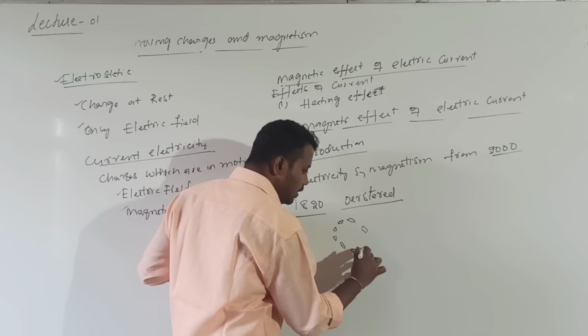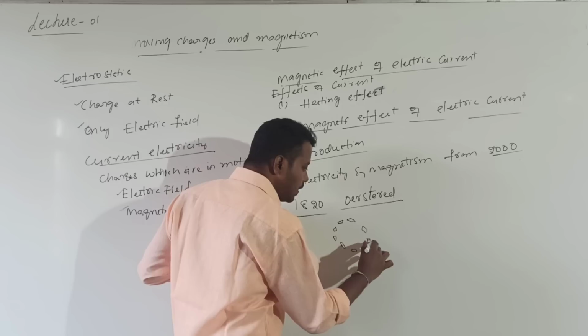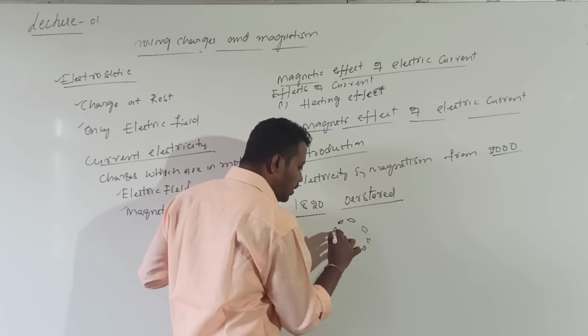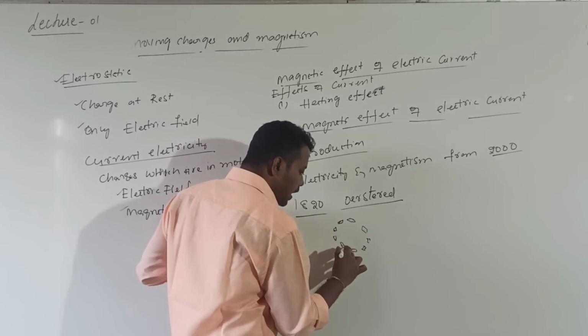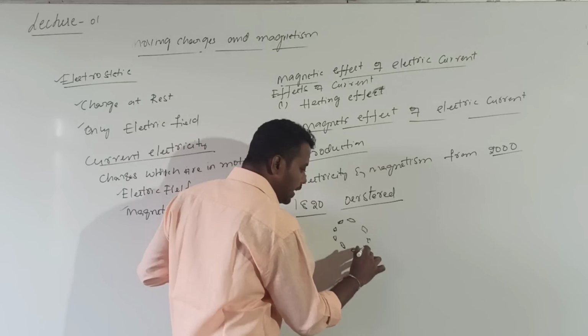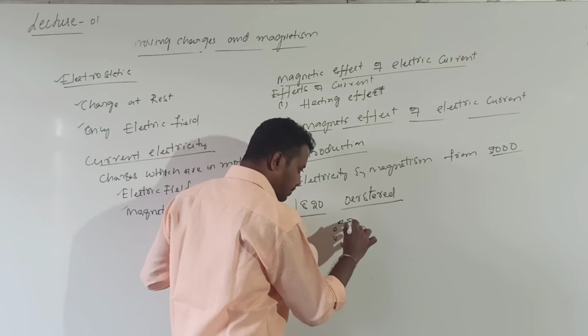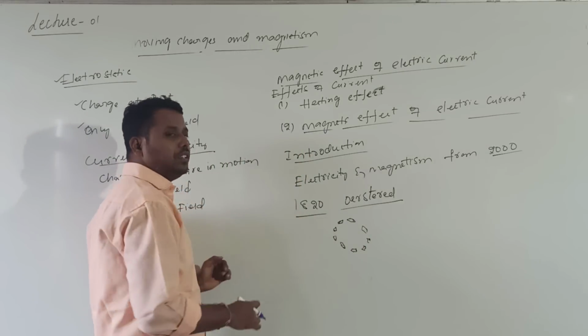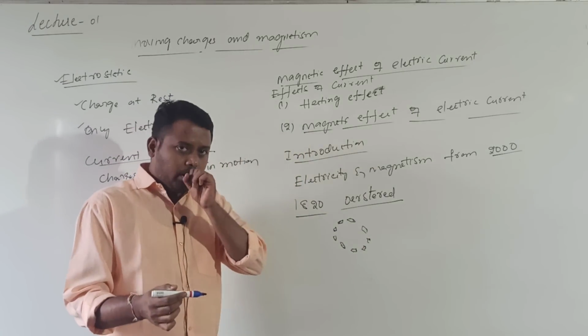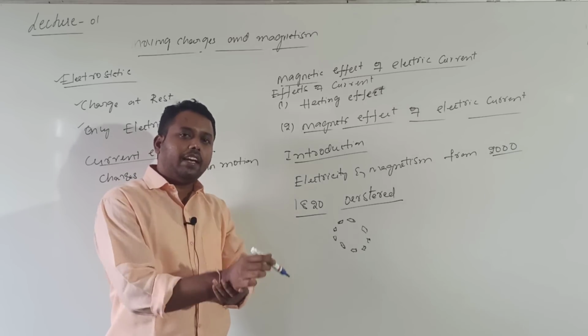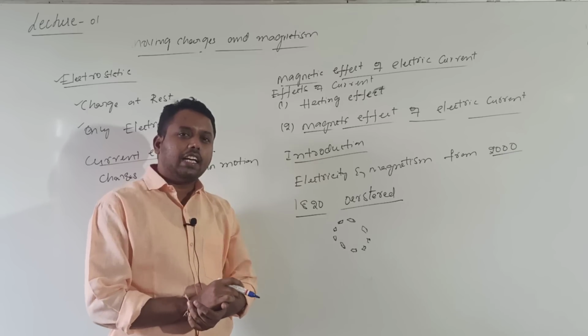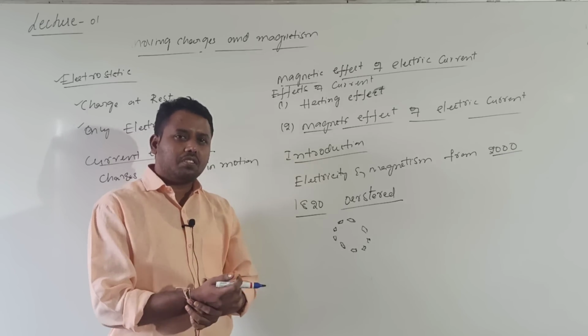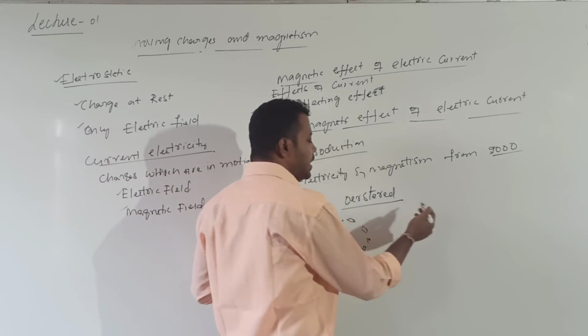If I consider this is the needle, here is one side the north pole, the other side the south pole. I am representing the north pole with a thicker line. What Ørsted observed is that a needle placed close to a current carrying conductor showed some deflection. Even experimentally you can demonstrate this.